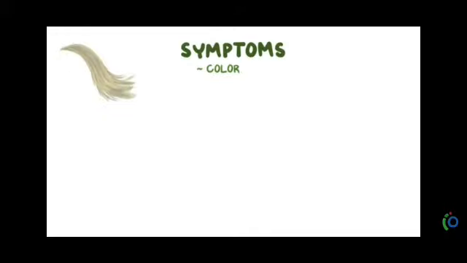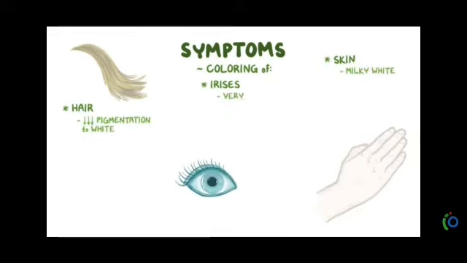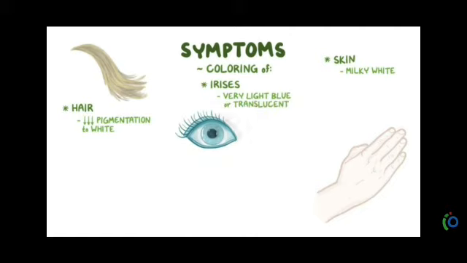Symptoms of albinism: the coloring of hair, irises and skin will be changed. The hair pigmentation will be white. The skin will be milky white and the irises will be very light blue or translucent in nature.